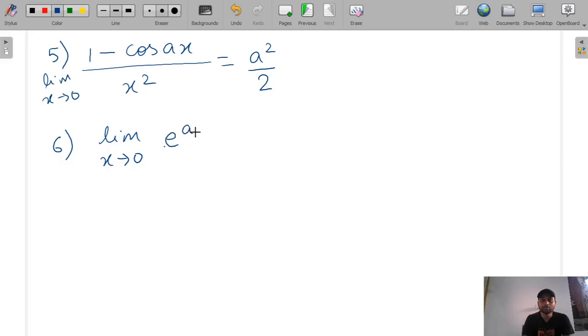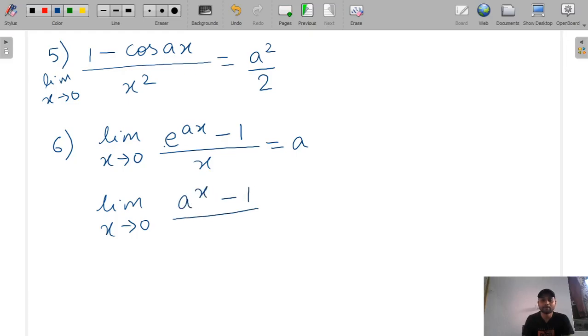Limit x tends to 0 of (e raised to the power ax minus 1) by x will become a. And one more extension of this is limit x tends to 0 of (a raised to the power x minus 1) by x. This will be equal to log a.